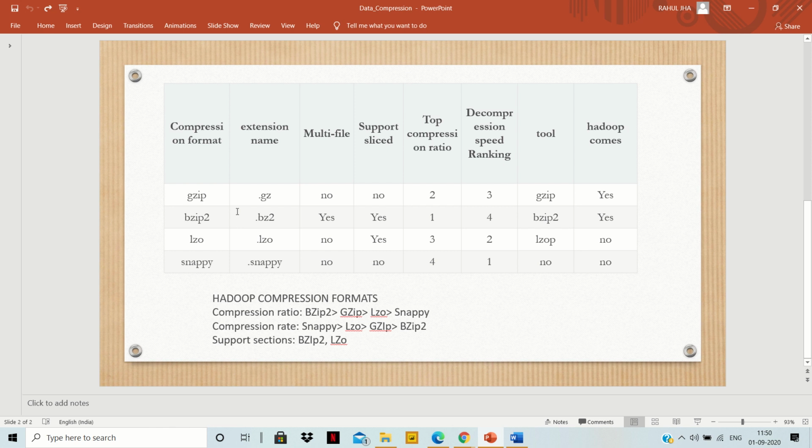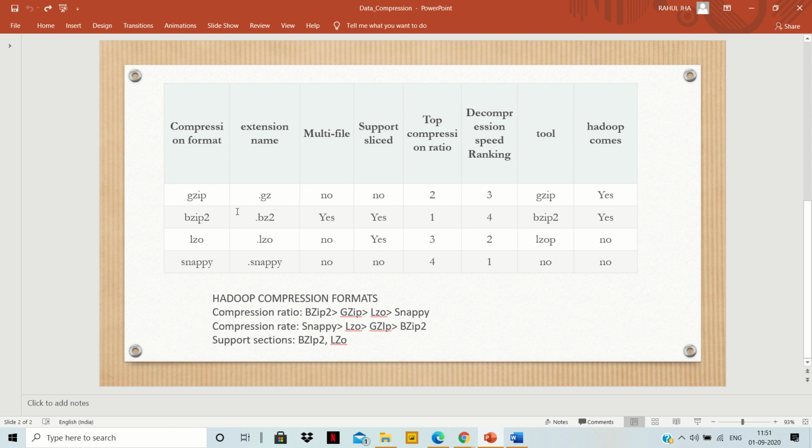BZip2 comes with the highest compression ratio, but with the slowest compression rate. It means it works slowly and takes time to compress the file. GZip works faster than BZip2 in this case, but the compression ratio of BZip2 is greater than GZip.